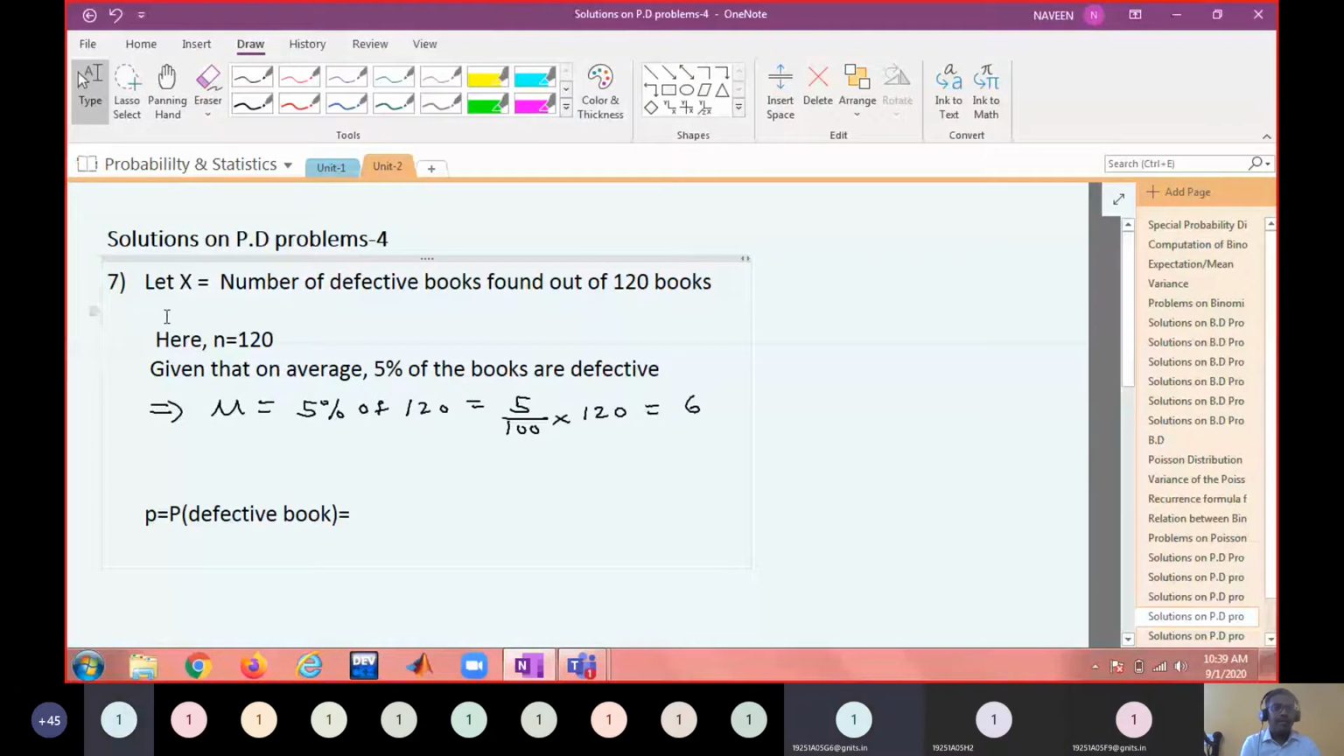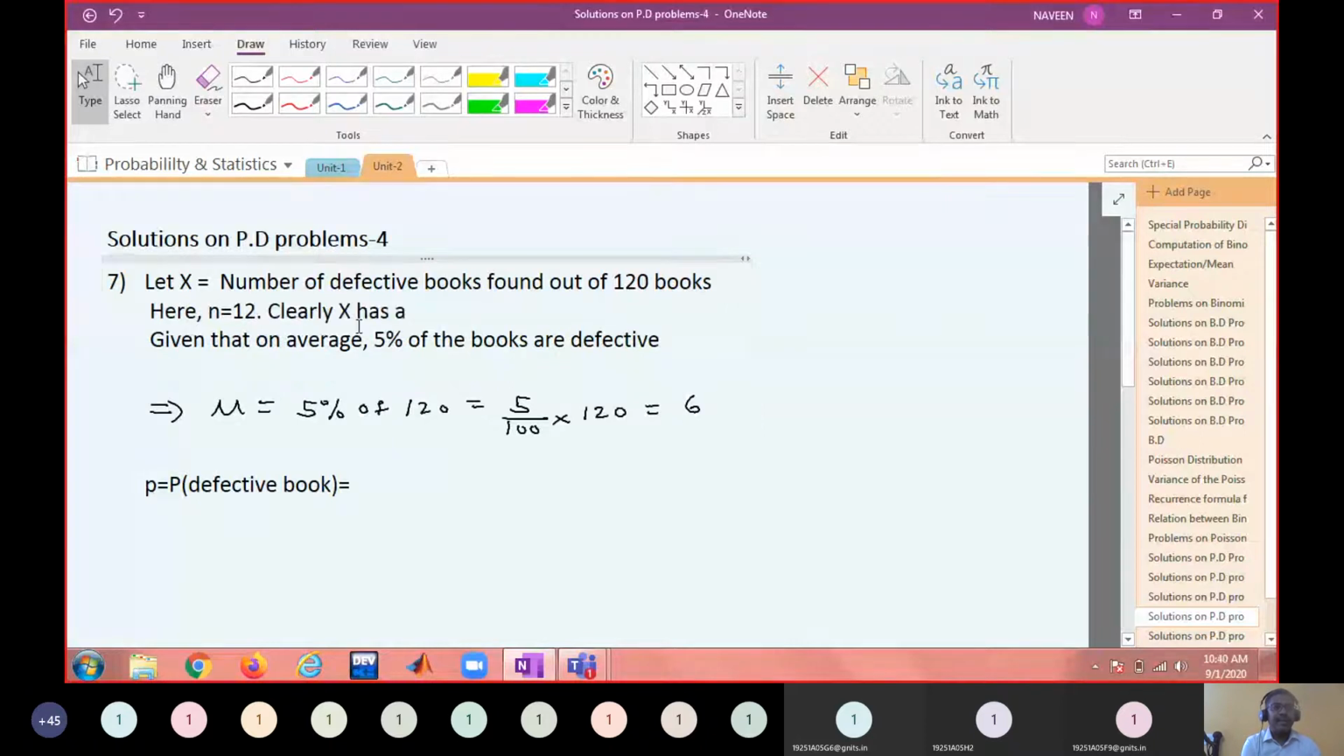Let us write here first. Clearly, x is a binomial random variable. When it is a binomial random variable, what will be the formula for the mean? NP. NP equal to 6.